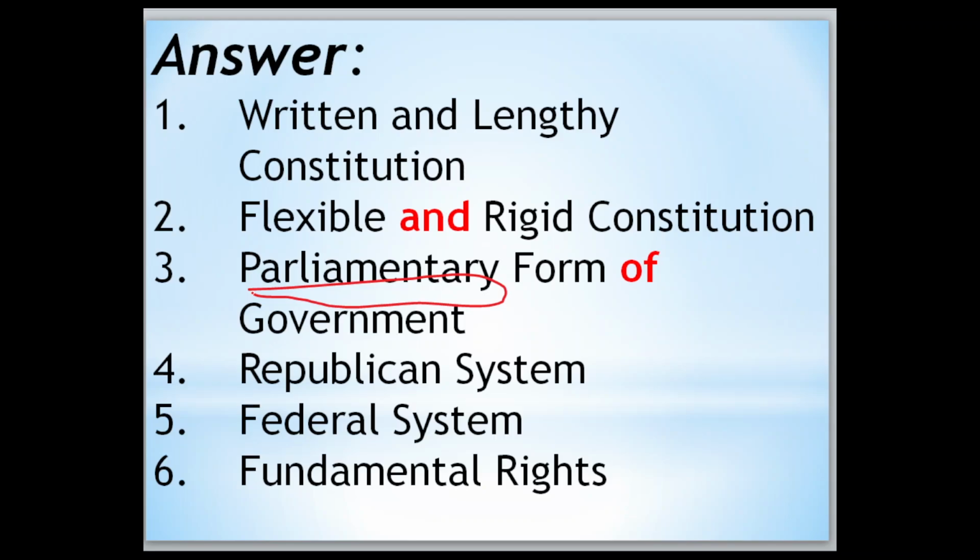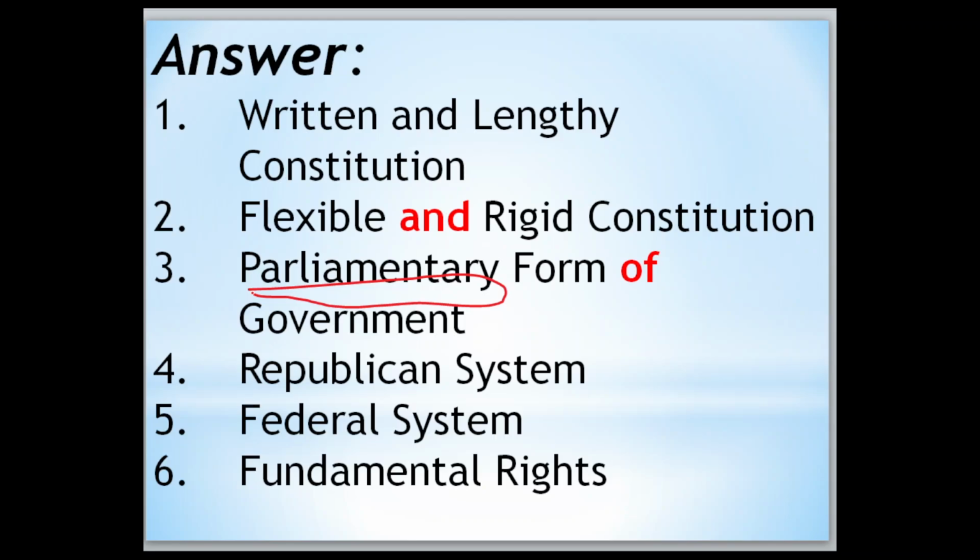Fundamental rights. The most important salient feature of our constitution is fundamental rights. Fundamental rights means those rights are protected by the constitution, by the judiciary. Such rights we have, 6. Okay, 6 fundamental rights have been given.